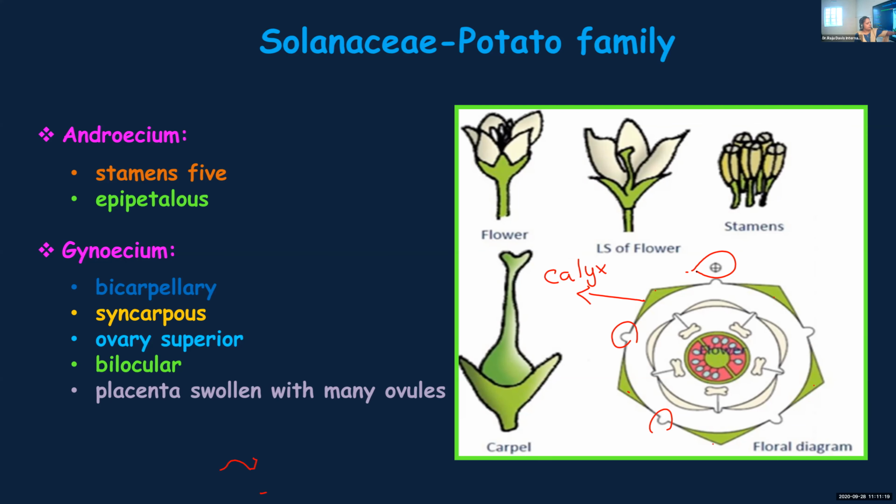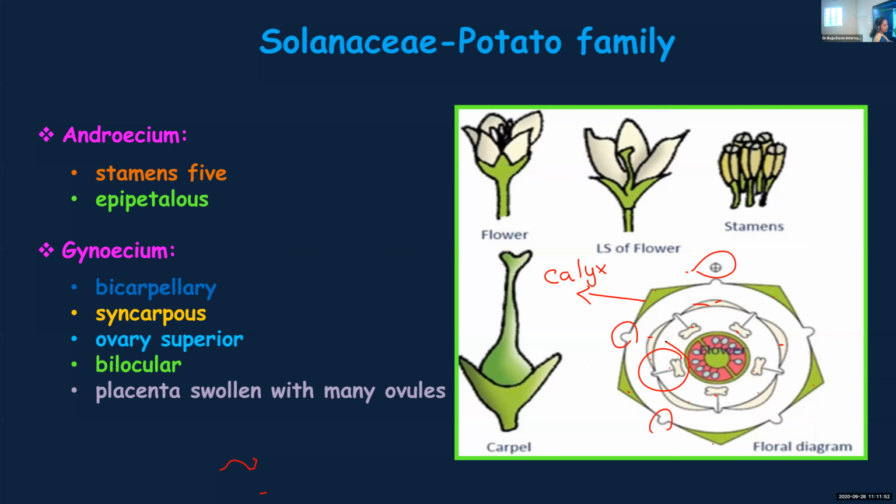And here, next whorl, these are petals. 1, 2, 3, 4, 5. Petals are also united, and you can see these are joined together. The 5 petals are joined together. And the next whorl is that of stamen. See, these form the stamens, and you can find that the stamens are attached to the petals. They are epipetalous. Okay. Then the next layer is that of gynoecium.